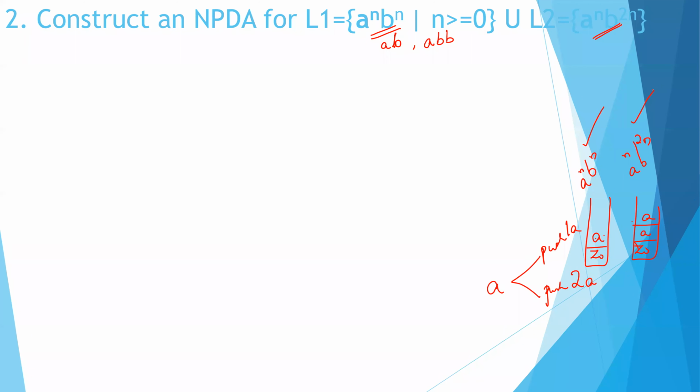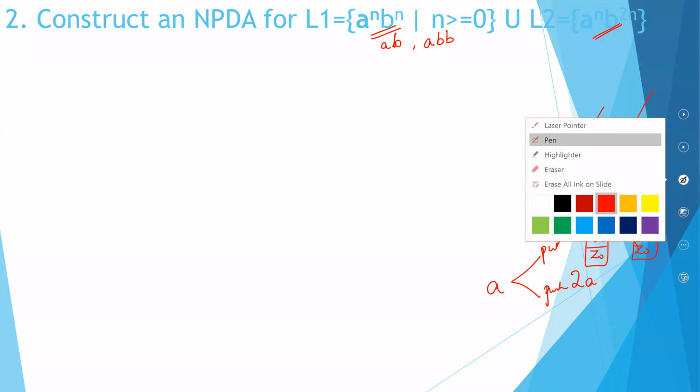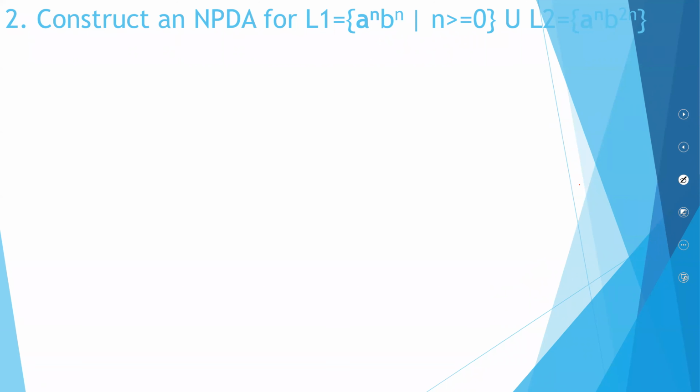So this is the non-determinism in this particular question. Now, the easiest way to construct this is, let us first construct the normal PDA for A raised to N, B raised to N, and then we will construct the normal PDA for A raised to N, B raised to 2N. So this is how you construct NPDAs when you have these union kind of questions coming up.